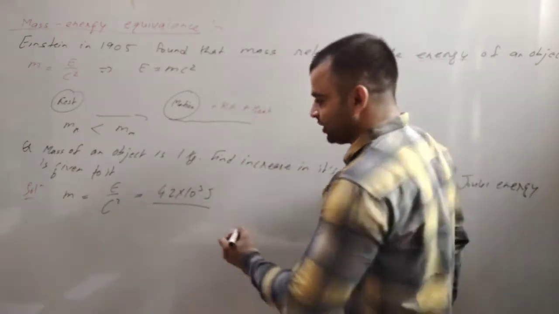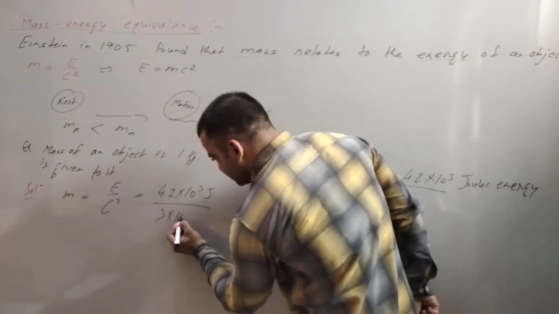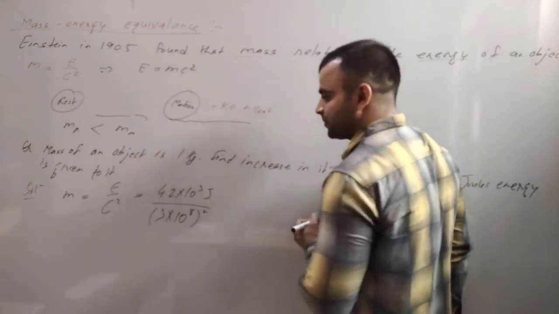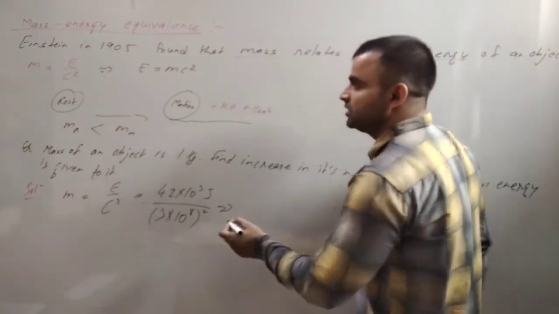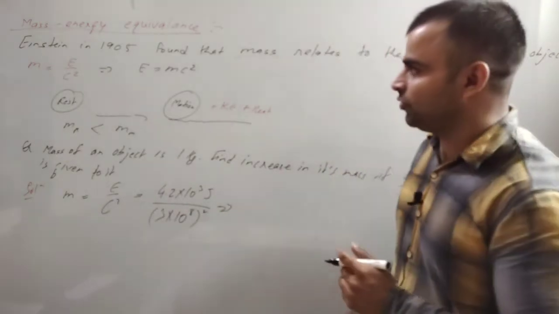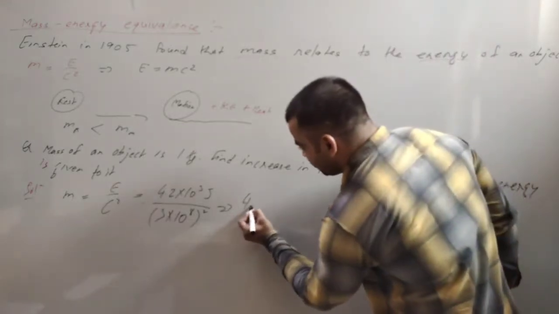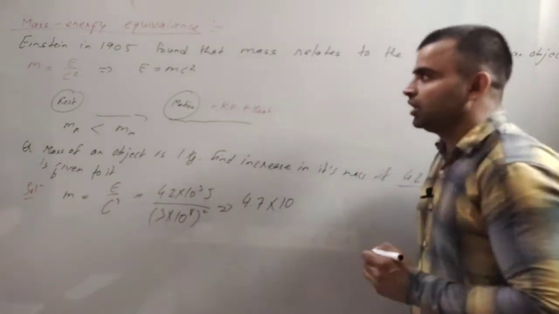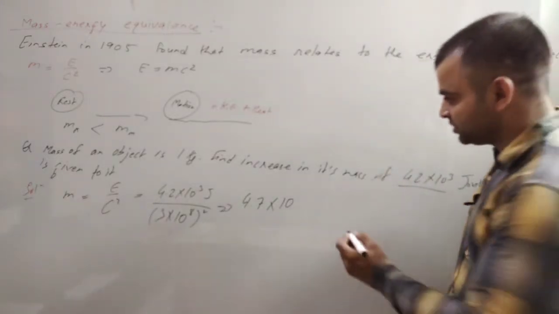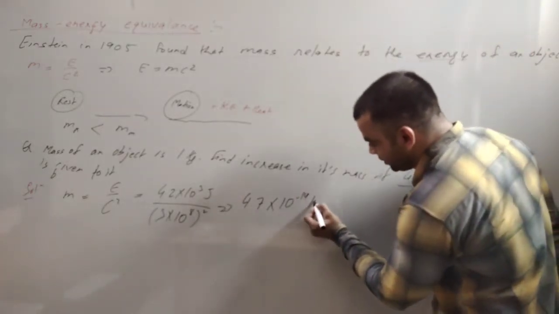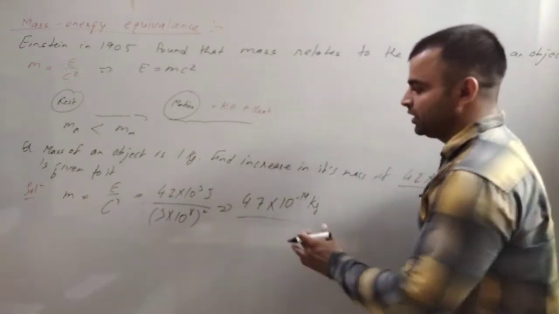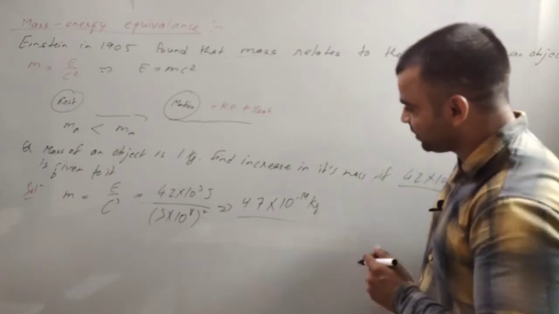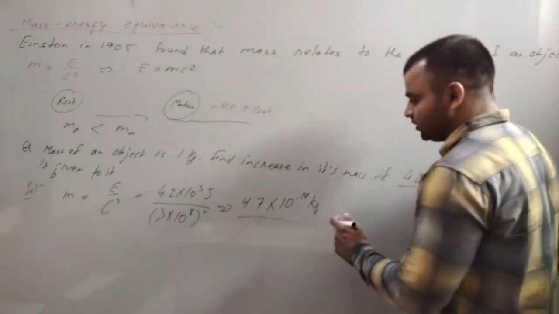C is the speed of light, and its value is 3 into 10 raised to power 8, and this will be squared. After solving this, the value is found to be 4.7 into 10 raised to power minus 14 kilograms.